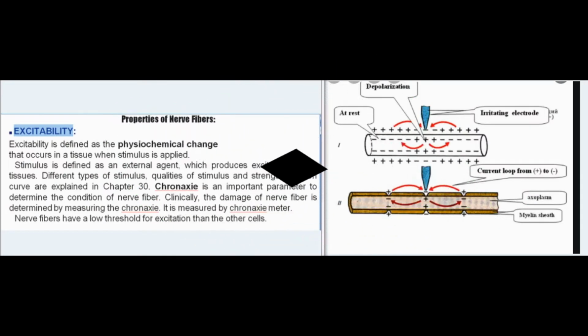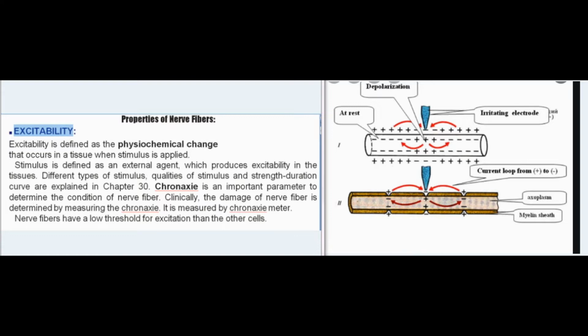Chapter 136. Properties of nerve fibers. Excitability. Excitability is defined as the physiochemical change that occurs in a tissue when stimulus is applied. Stimulus is defined as an external agent, which produces excitability in the tissues. Different types of stimulus, qualities of stimulus and strength duration curve are explained in Chapter 30.